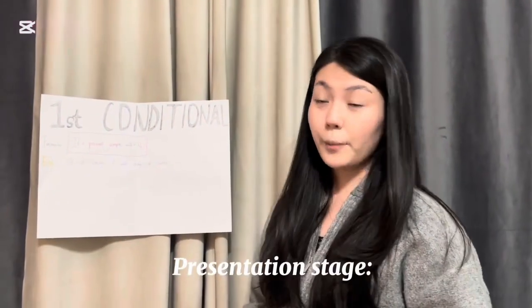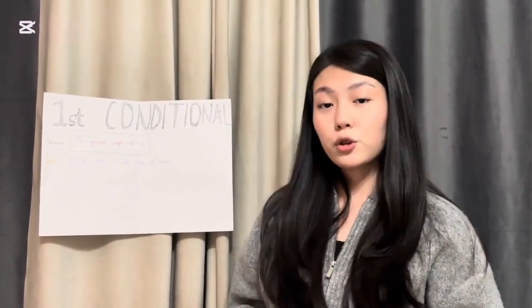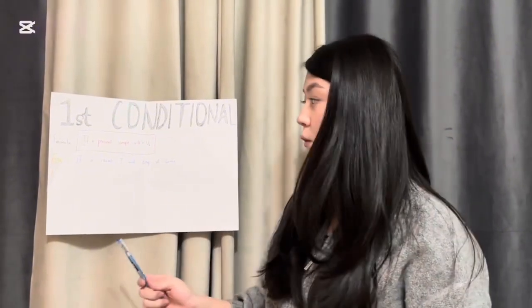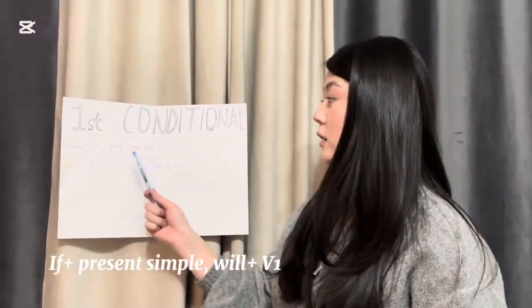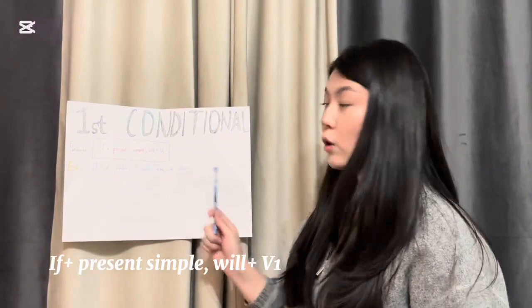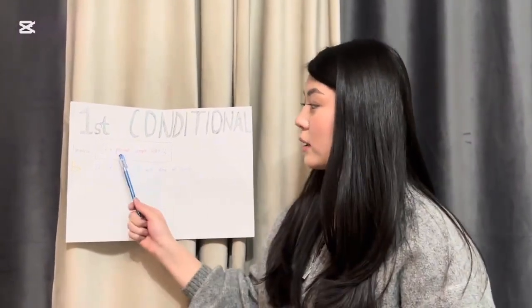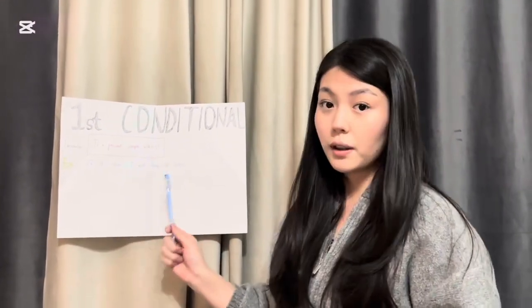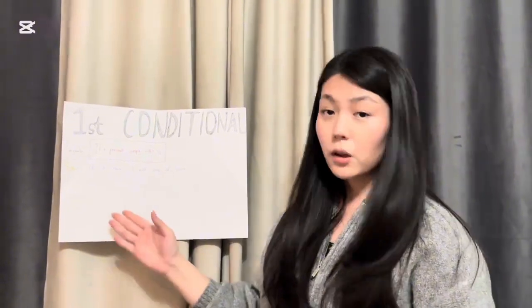So let's begin with conditionals. So we are learning the first conditional, and the first conditional is about describing real situations or possible future. And here you can see a formula for that: if plus present simple, and a comma, which is important, and will plus verb 1. The first part is the present simple, and the second one is the future simple, as we know. And we can make some examples for that.